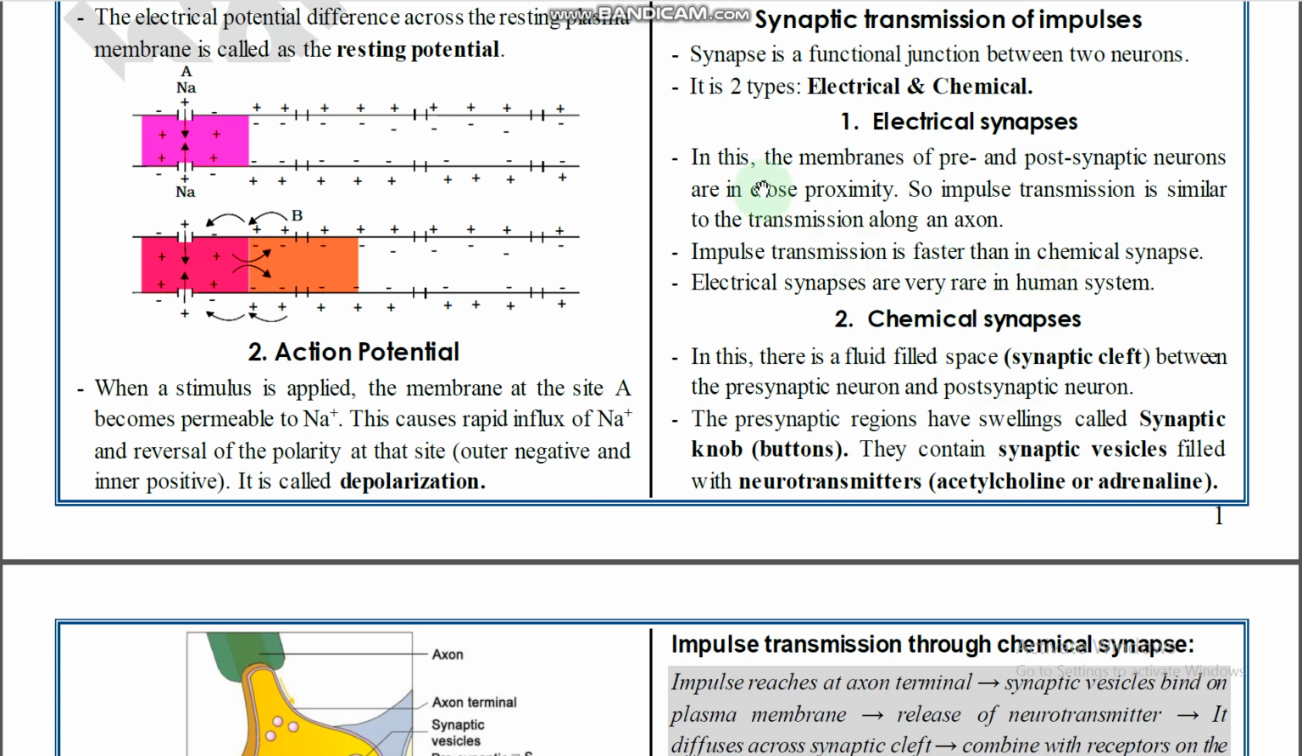So how do electrical synapses work? In this, the membranes of pre and post synaptic neurons are in close proximity. So both are nearby, the one which is conducting the nerve impulse and the one which receives the nerve impulse. Both neurons are in close proximity. So impulse transmission is similar to the transmission along an axon. So how is the action potential transmitted? Similarly, the electrical synapses work. Impulse transmission is faster than in chemical synapses. Compared with chemical synapses, electrical synapses are faster, right? The action potential is received directly from one neuron to another neuron, but it is rare.